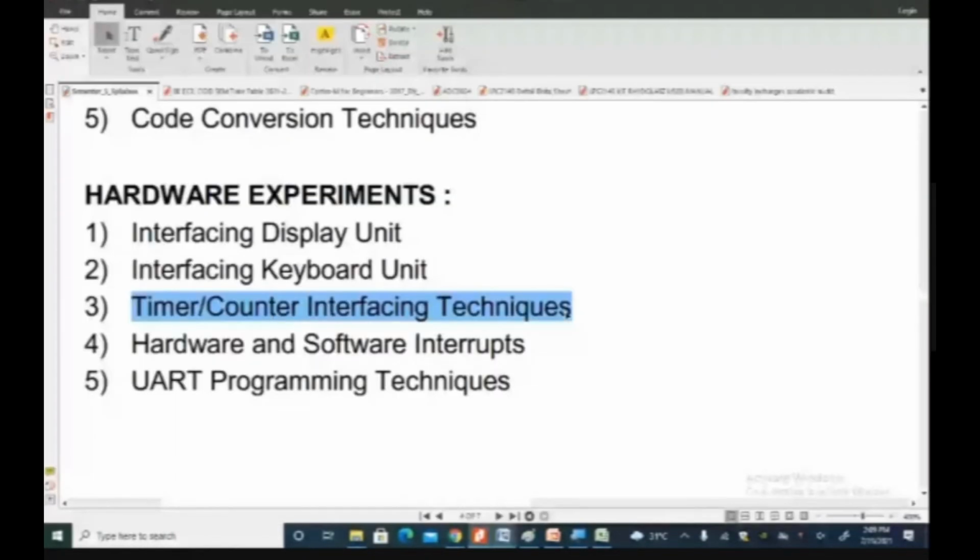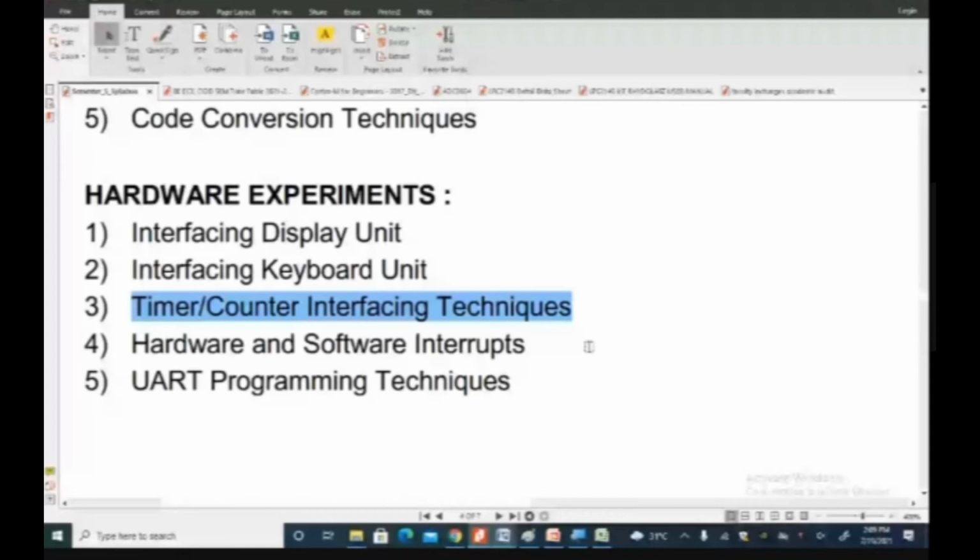So timing requirements are very important. For display refreshing, 20 milliseconds is the timing requirement. For UART, 104 microseconds is the timing requirement. For speech signal sampling, 8000 samples per second, that means 125 microseconds is the timing requirement. For producing periodic time delay, the timers are most importantly used.